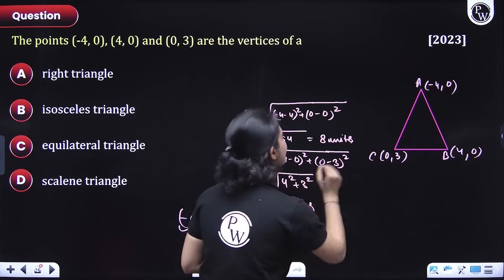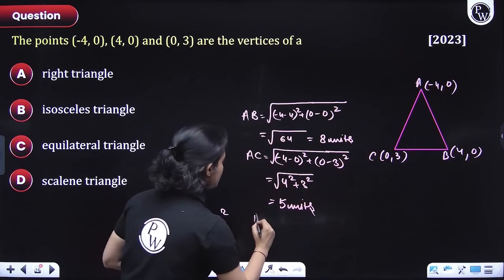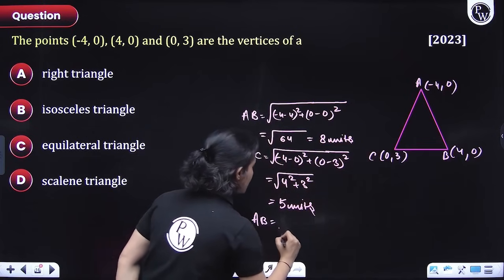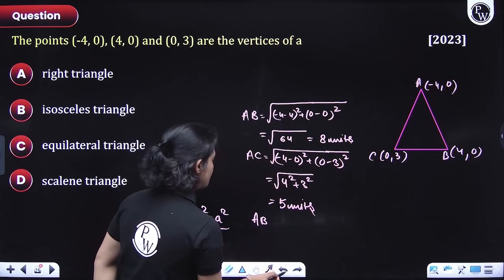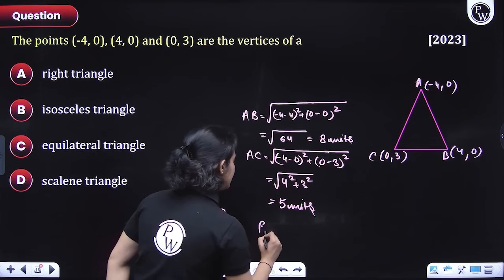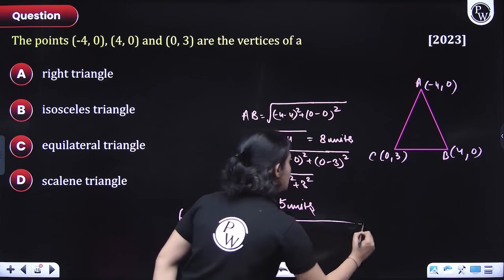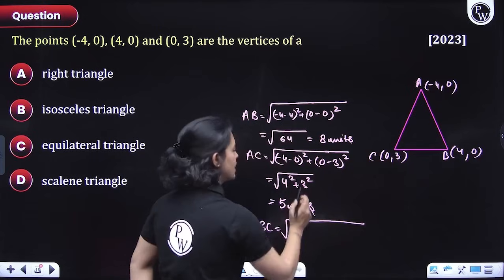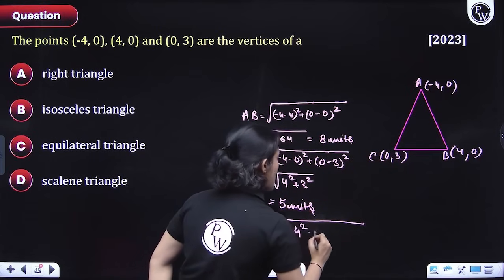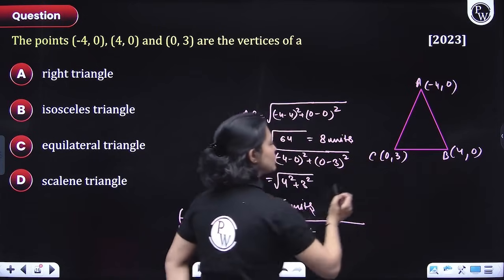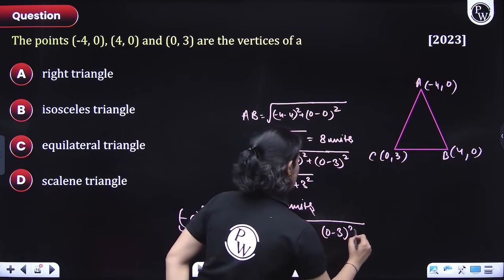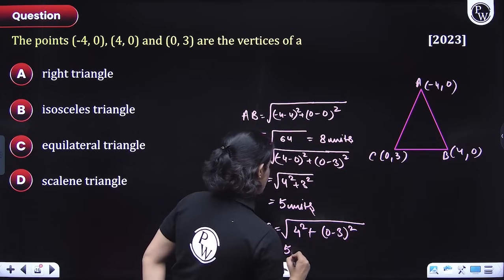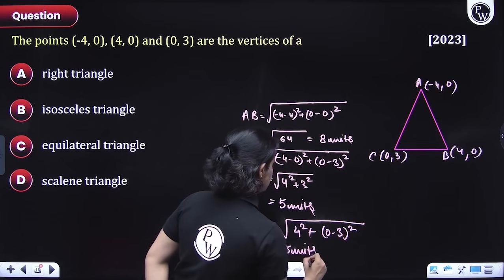Now finally we have to figure out BC, sorry, not AB, BC. Let's figure out BC quickly. BC would be the square root of (x2 minus x1) whole square, so 4 minus 0, that is 4 square, plus (y2 minus y1) whole square, so 0 minus 3 whole square. So this will also come out to be 5 units. You can evaluate it, it's very easy.